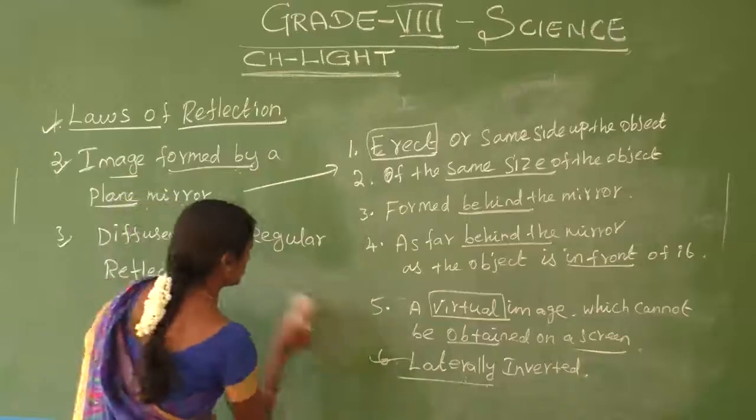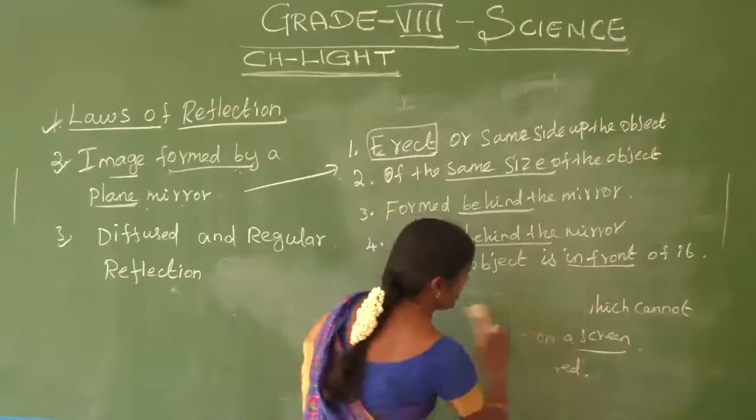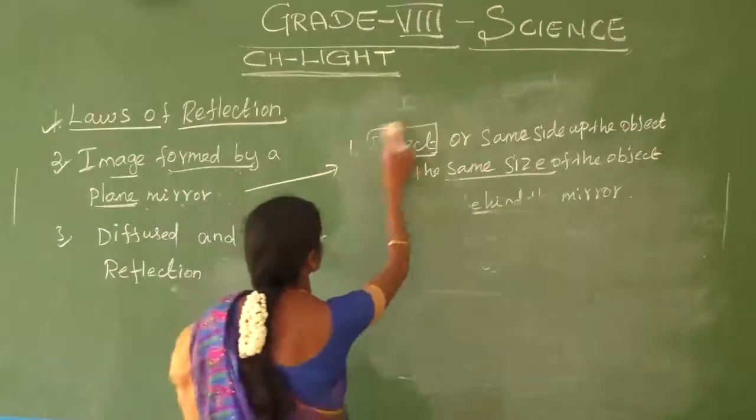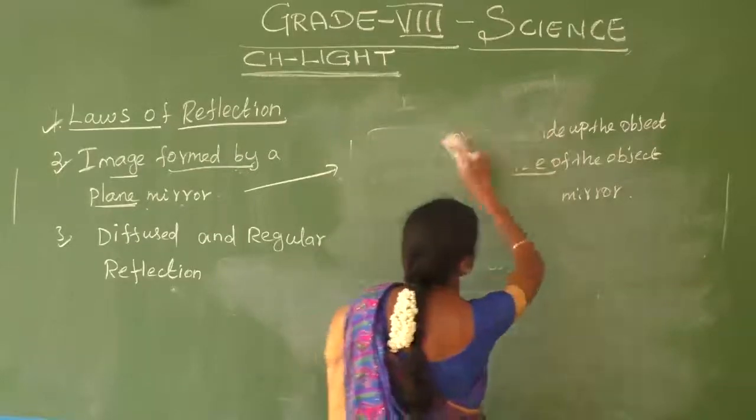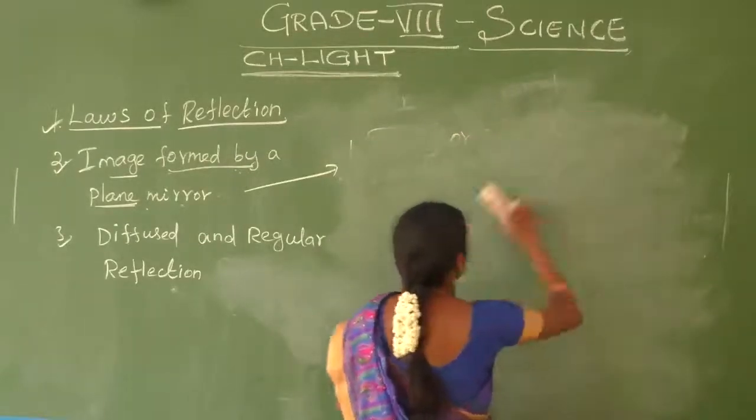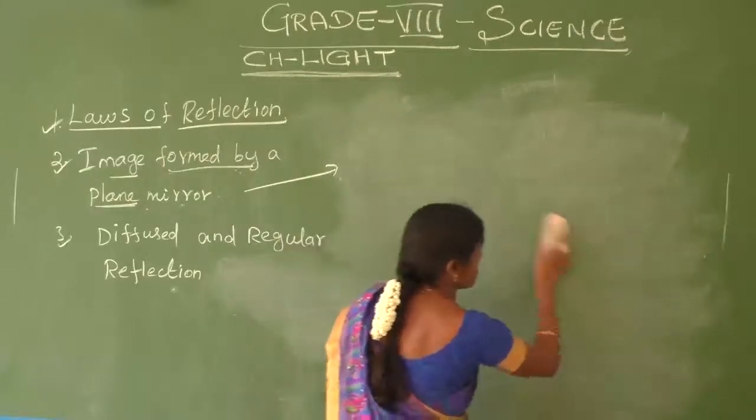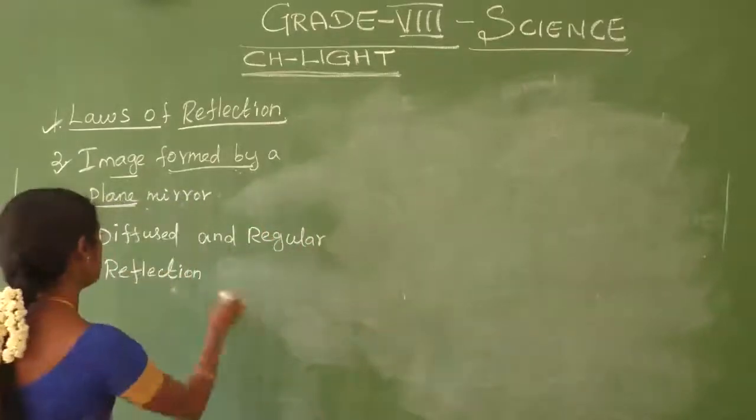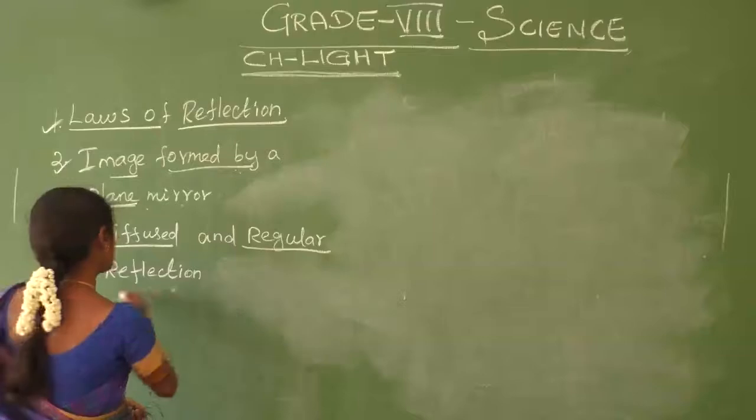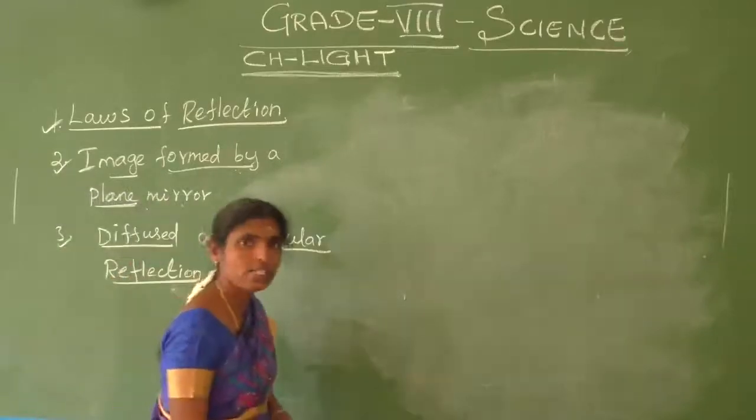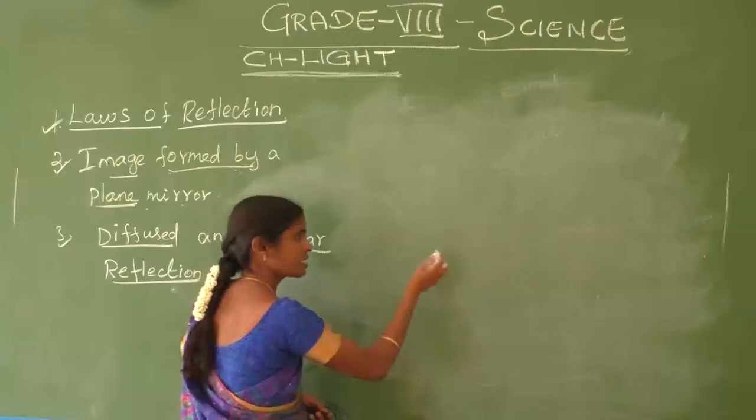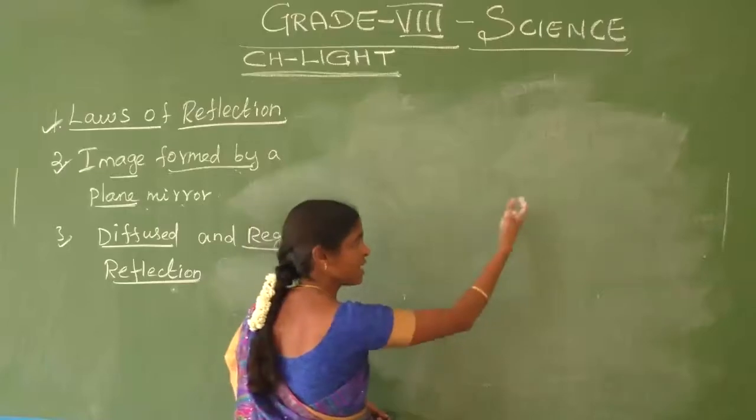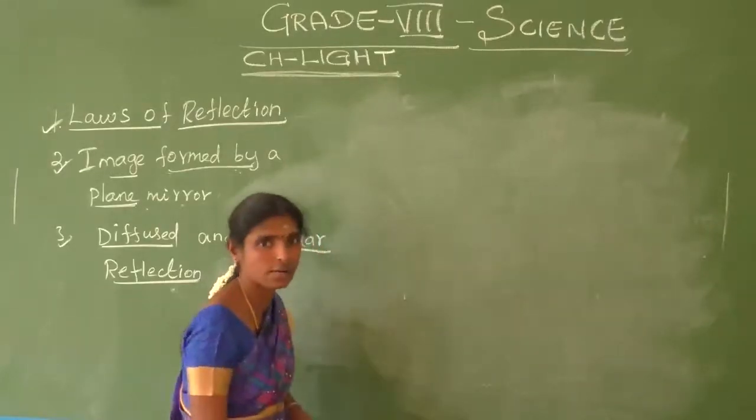Diffused and regular reflection. What is meant by diffused reflection? What is meant by regular reflection? It's a very important and very easy topic. Okay, see here. We know reflection means the light rays fall on any opaque object, and that light gets reflected from the surface of the object. That is called reflection.